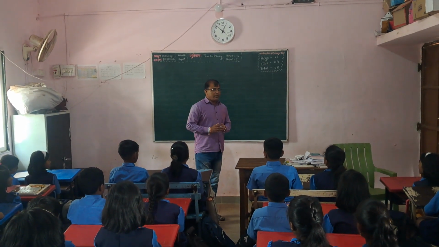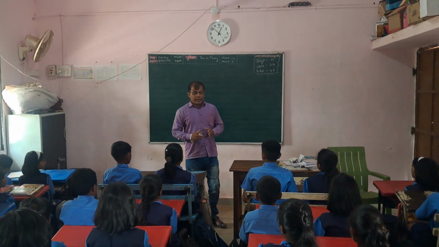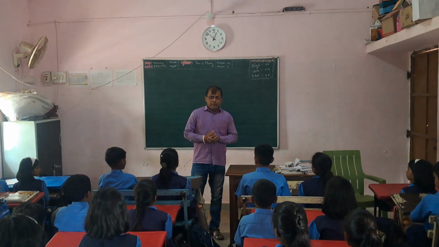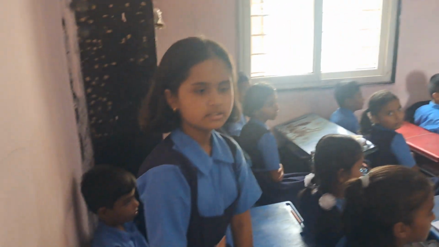How many main types of tense are there in our English grammar? Yes, there are three main types of tense. Very good.